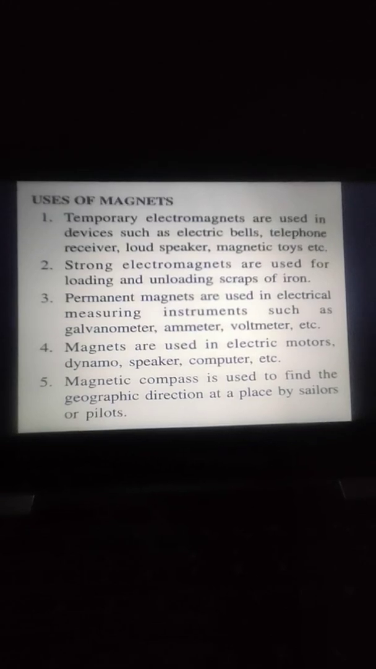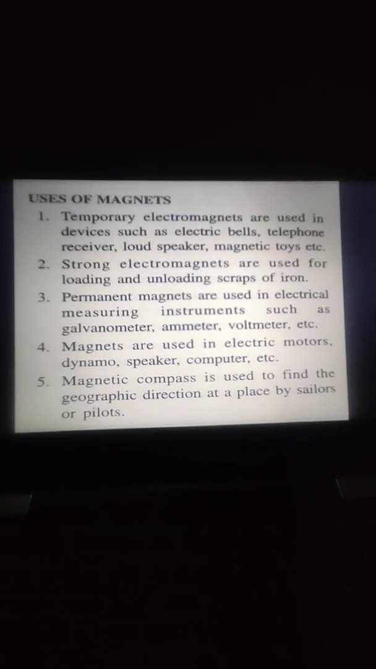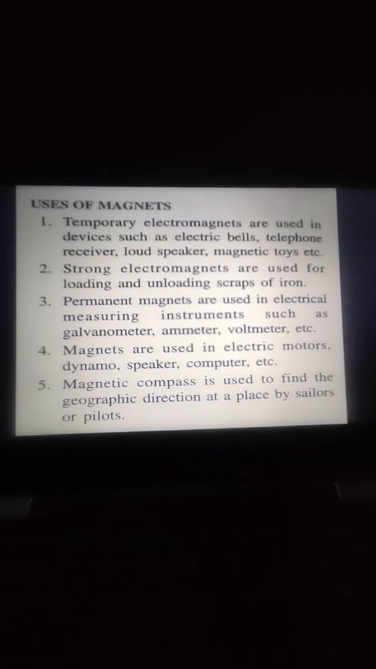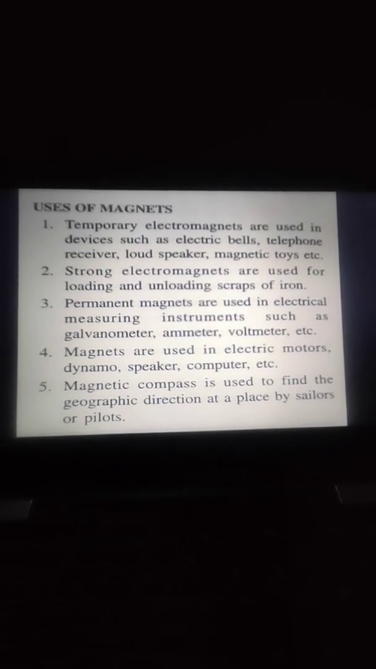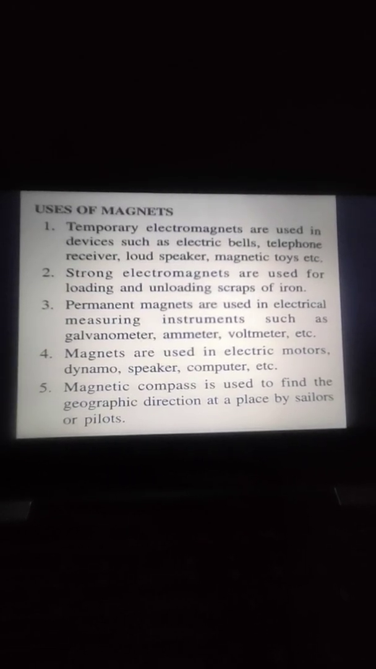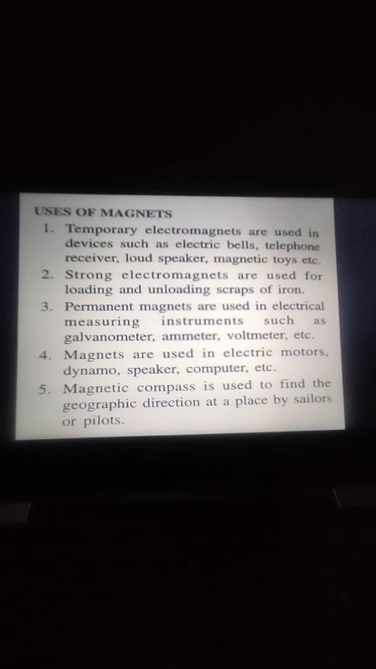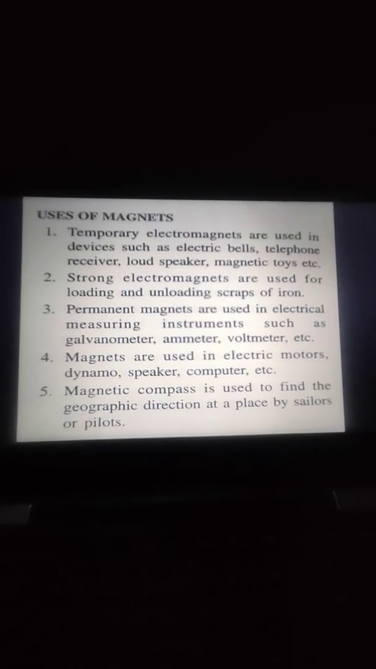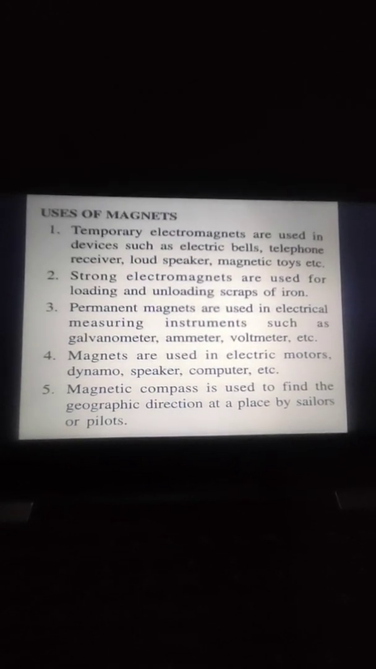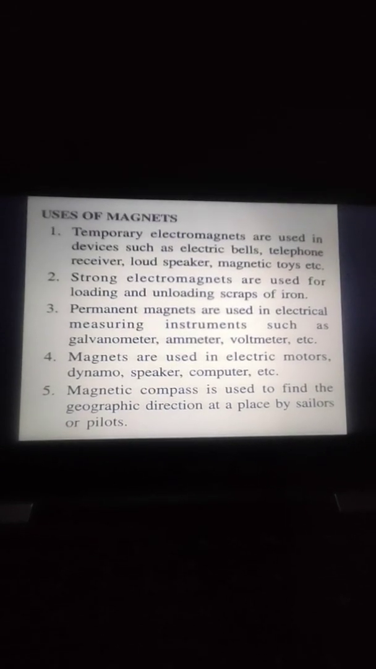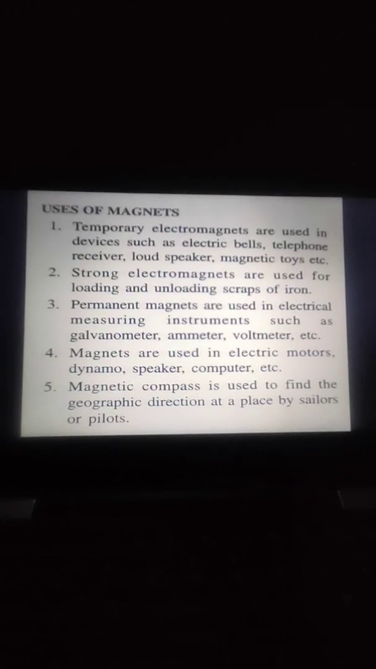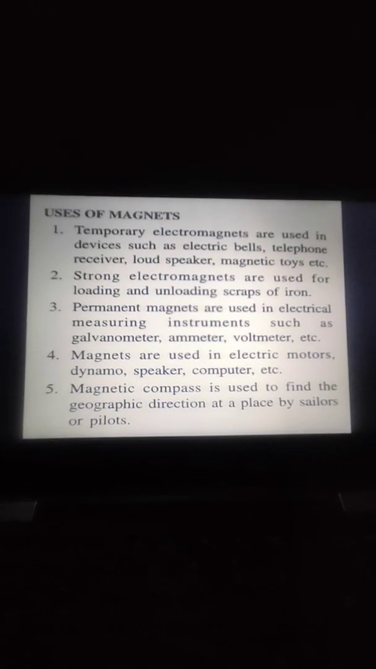Strong magnets, electromagnets, are used for loading and unloading scraps of iron, whereas permanent magnets are used in electrical measuring instruments, for example galvanometer, ammeter, voltmeter, etc. Magnets are also used in electric motors, dynamo, speakers, computers, etc. Then magnetic compass is a magnet which is used to find the geographic direction by the pilots or the sailors.